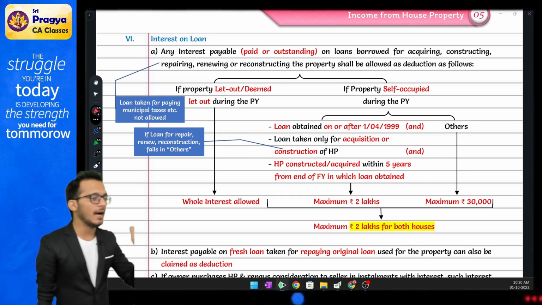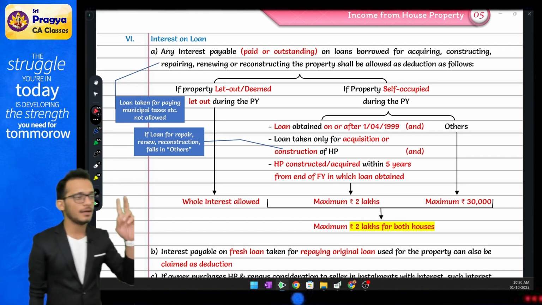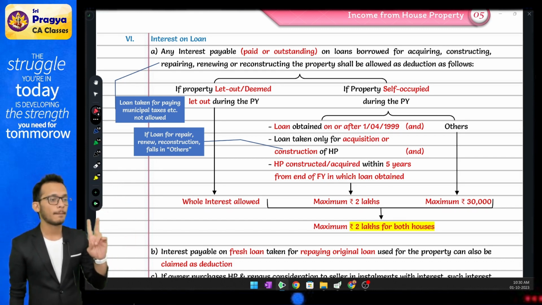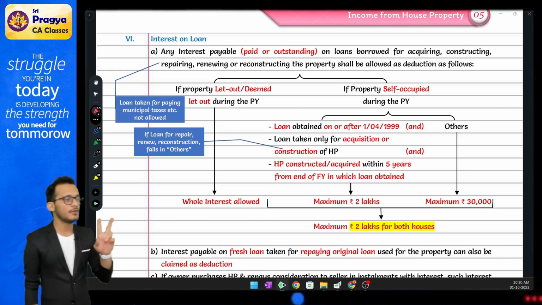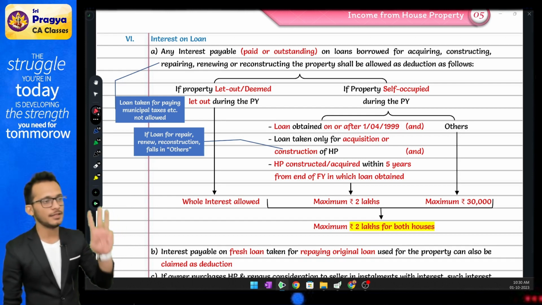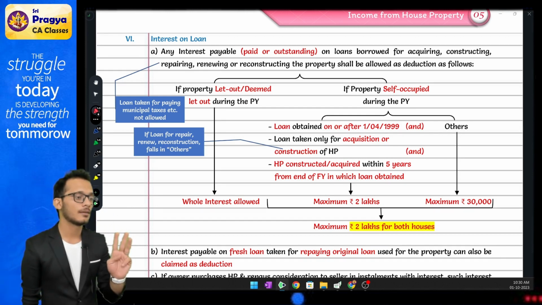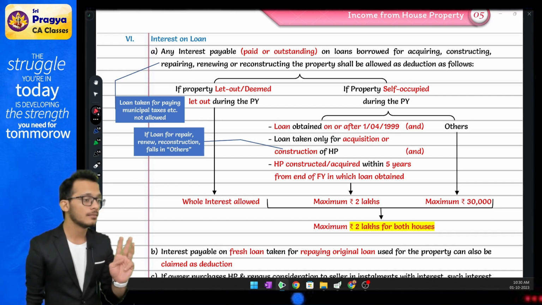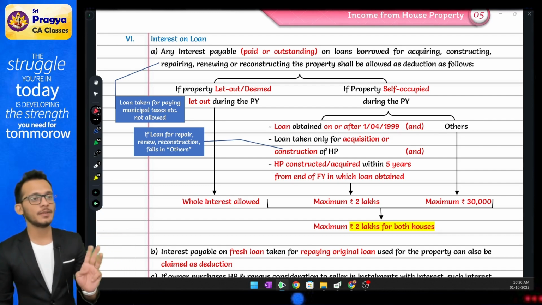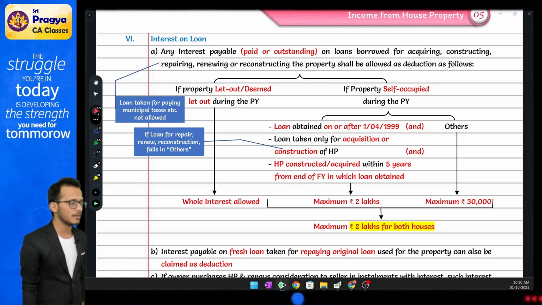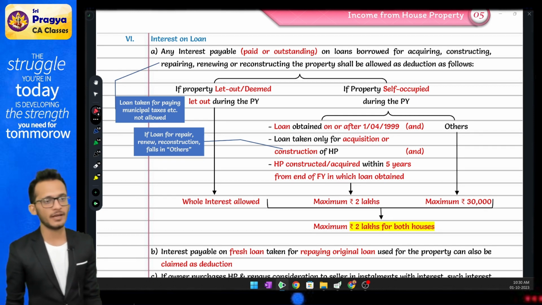loan should be taken after 1999. Condition number 2, it should be for purpose of acquisition or construction. Condition number 3, the property should be completed within 5 years of taking the loan. The property should be completed within 5 years of taking the loan.